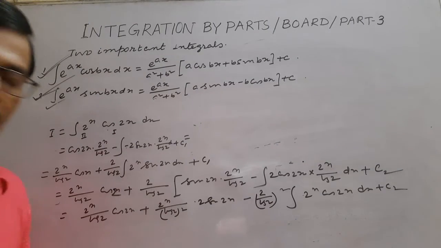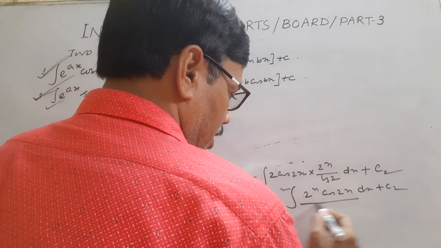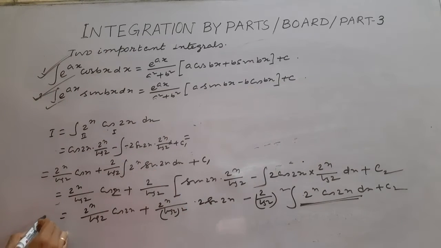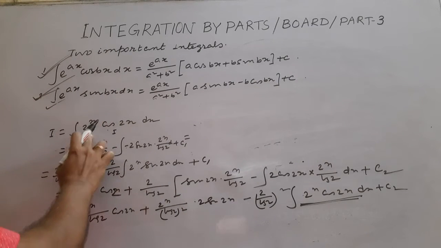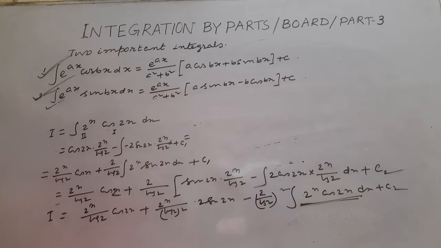Now look, I have already stated that you will get the same integral if it is exponential and cosine or sine.